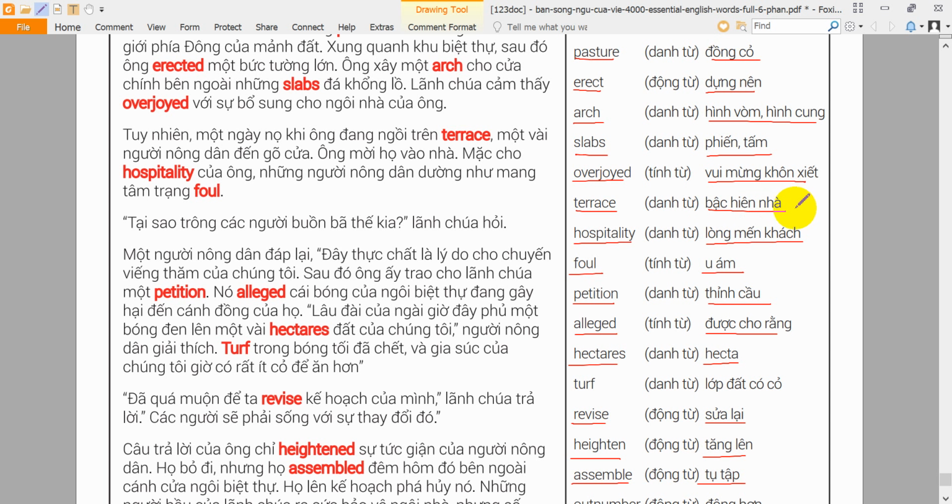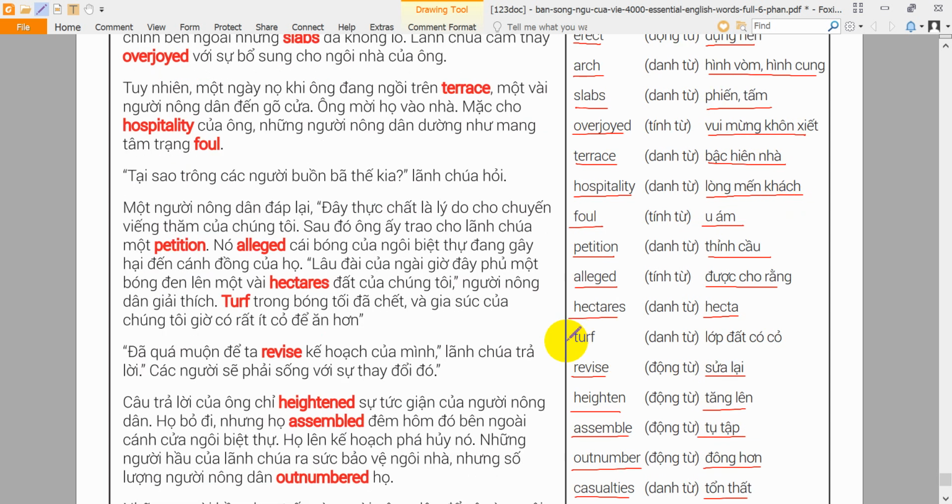Turf. Turf is a section of grass and the dirt in which it grows. After the game, the turf looked ragged.